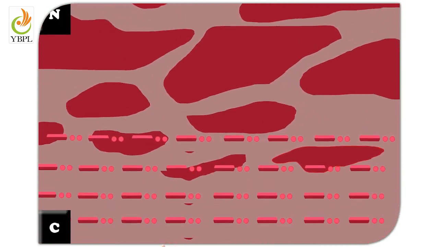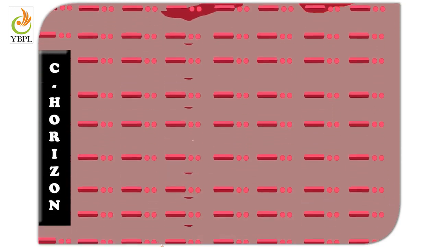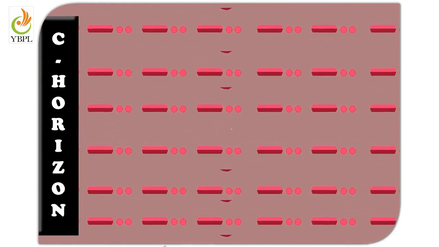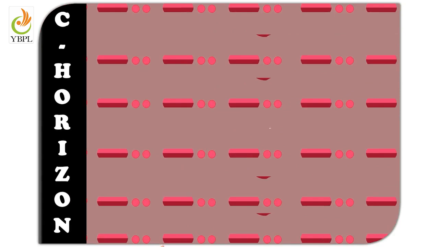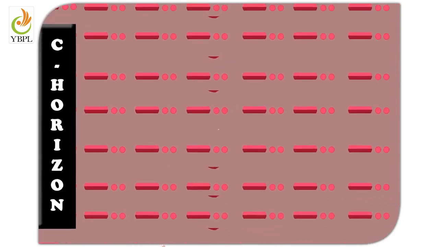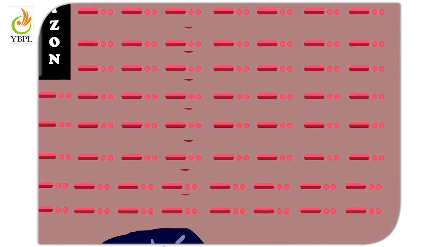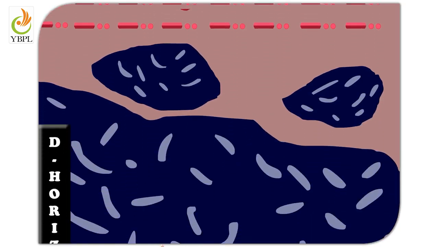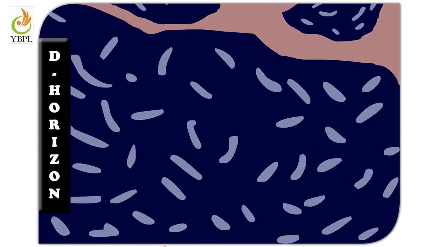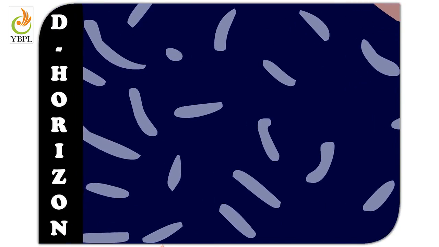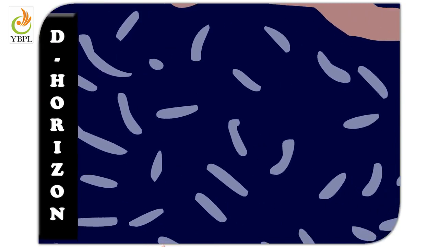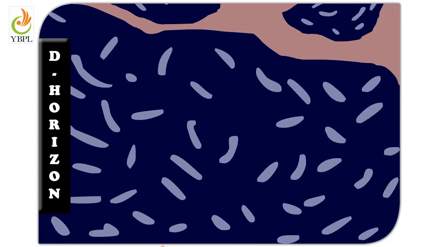Below the subsoil lies the substratum or C horizon. It contains lumps of broken rocks, it lacks humus and hence is infertile. Below the C horizon lies the bedrock. It is a solid, hard layer of weathered rock. Water cannot penetrate this layer, hence it accumulates here to form the groundwater.